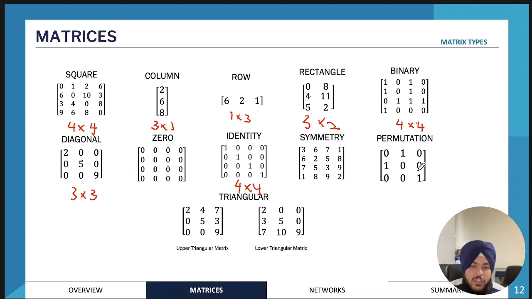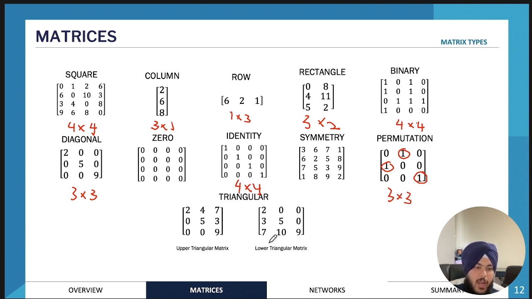And then we have permutation matrices. So permutation matrices are essentially a type of binary matrix almost, but they only have one 1 in each row and each column. And it also needs to be a square matrix as well. So same number of rows as columns. So permutation matrices are also a really common matrix type that you will see as we go through the lecture today. Sorry, this is a 3 by 3.